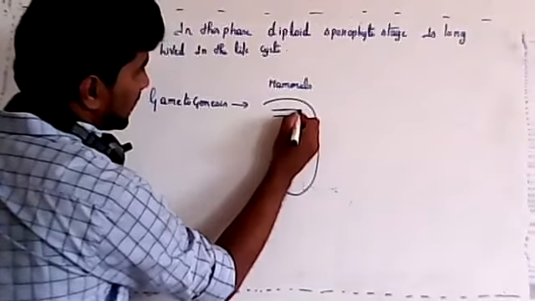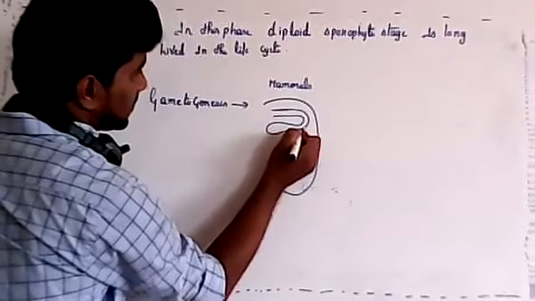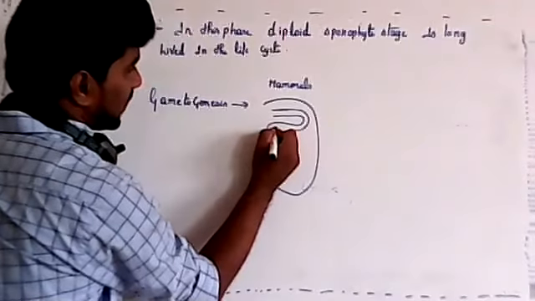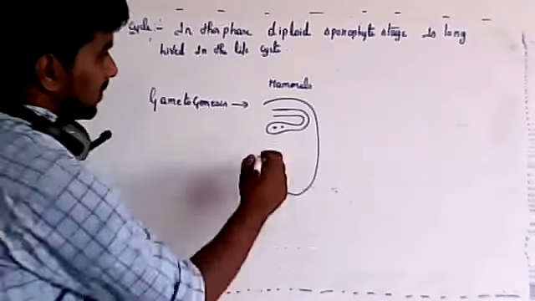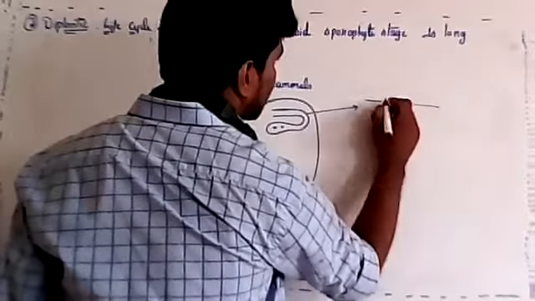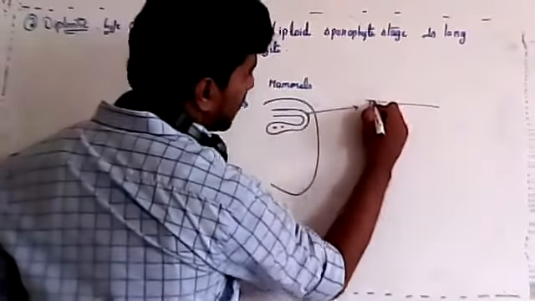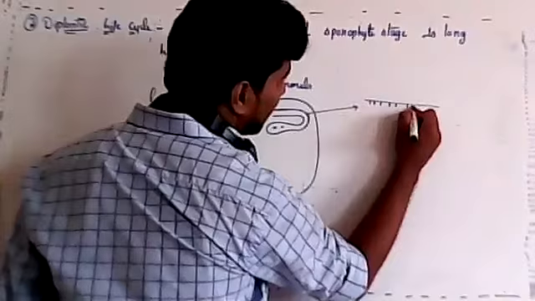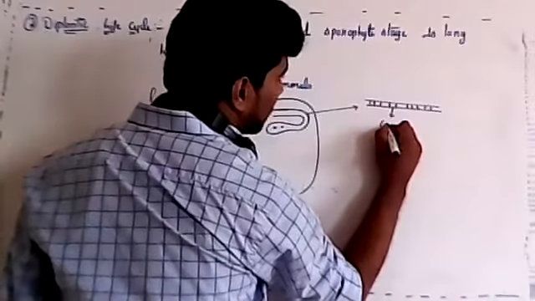Inside this tubule, formation of sperms will take place. The outer area will have diploid cells, so these cells are diploid, 2n.